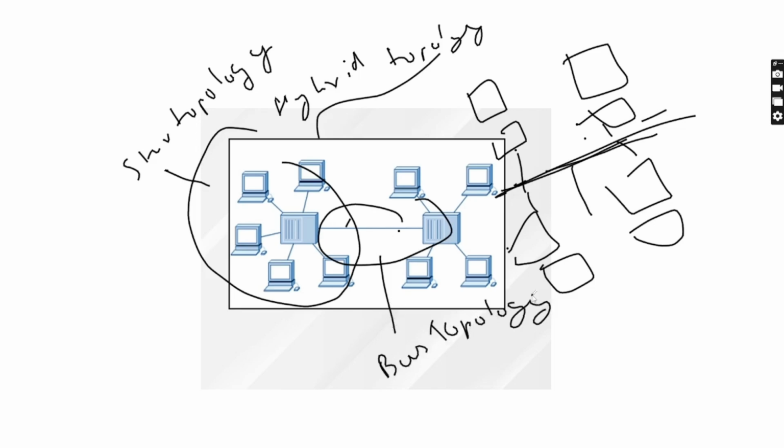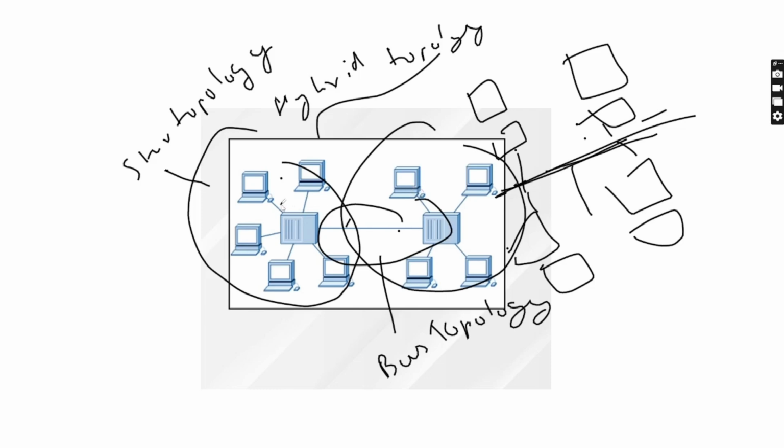Whenever we combine any two topologies, for example this topology which we are getting, it is a combination of star topology and bus topology. Whenever we combine two topologies and get a new topology, it is said to be a hybrid topology.